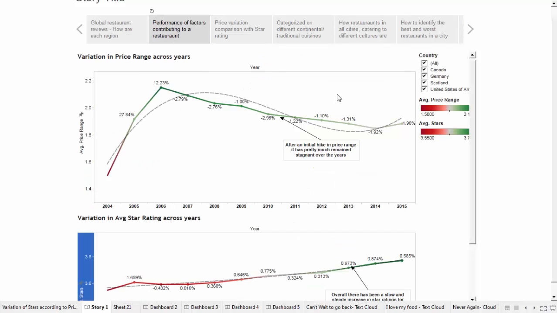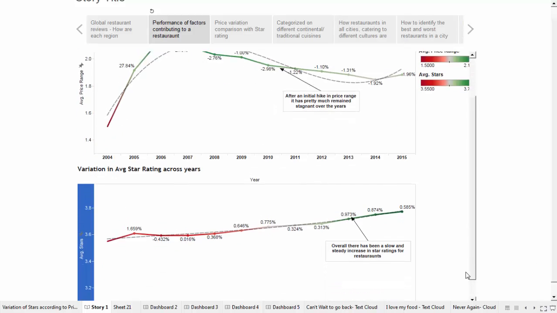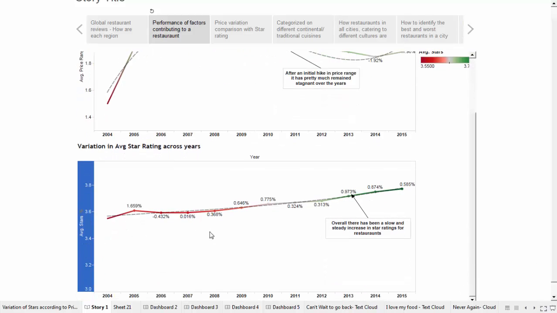Let us look at how the price range and average star rating has varied from 2004 to 2014. Looking at the price range chart, after an initial hike in the price range, it has pretty much remained stagnant and gradually decreasing over the years. If you look at the average star rating, overall, there has been a slow but steady increase in the star ratings for all these restaurants.